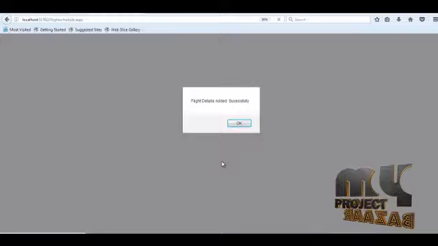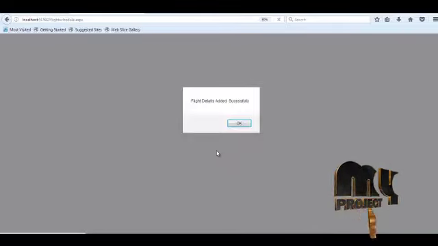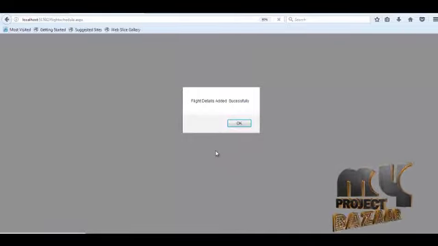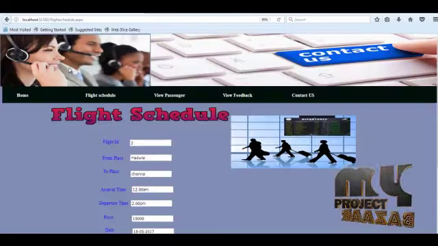Finally click register. When flight details are added successfully, a message will be shown.